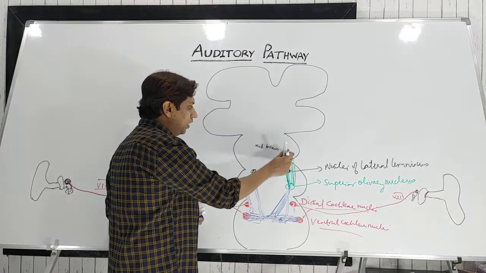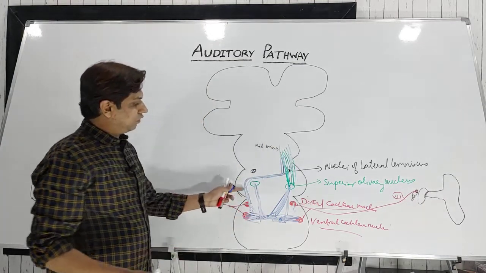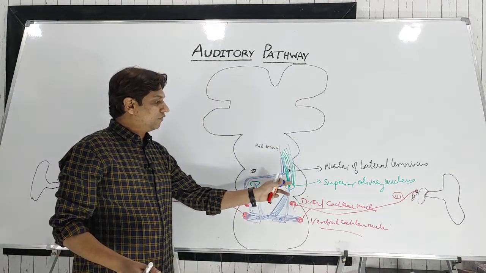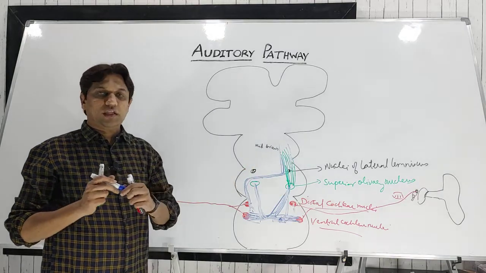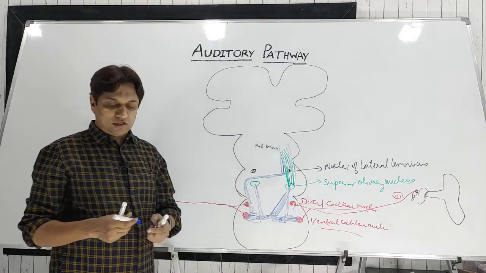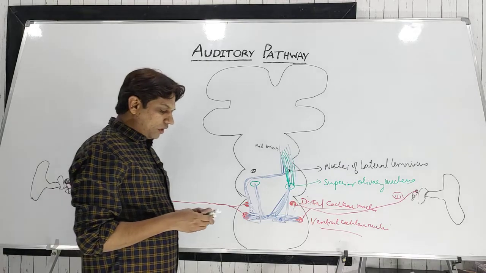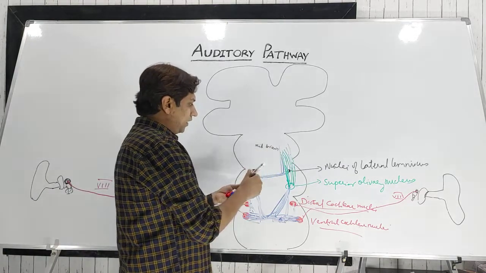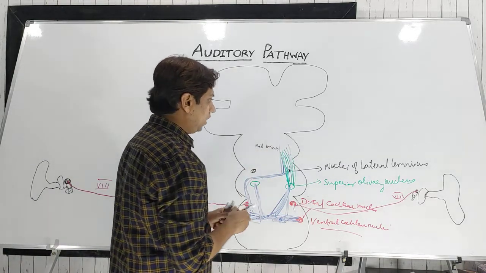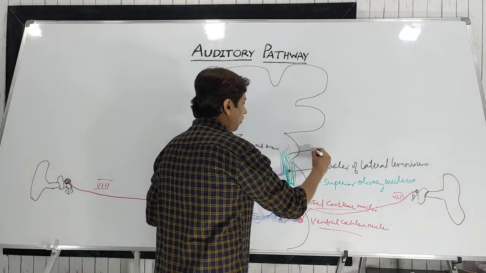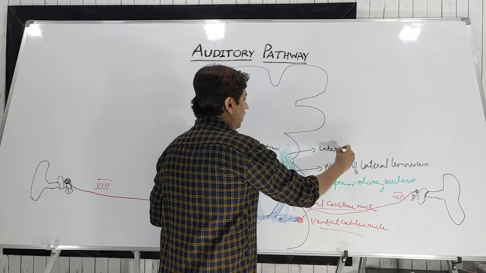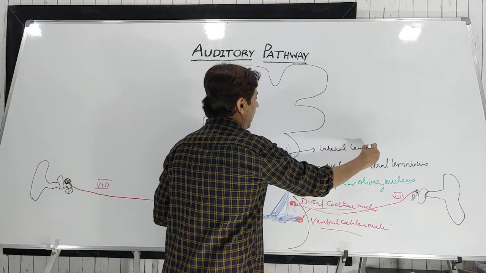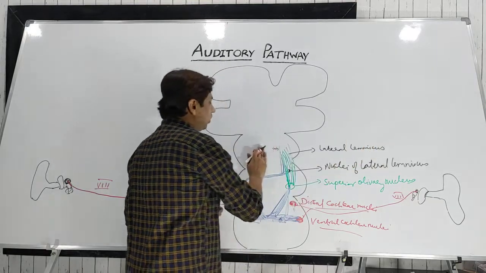So all this bundle of axons, from the cochlear nuclei and from the superior olivary nuclei, ascend together and form a bundle that is known as the lateral lemniscus. This bundle of axons, the lateral lemniscus, will ascend up to the midbrain.